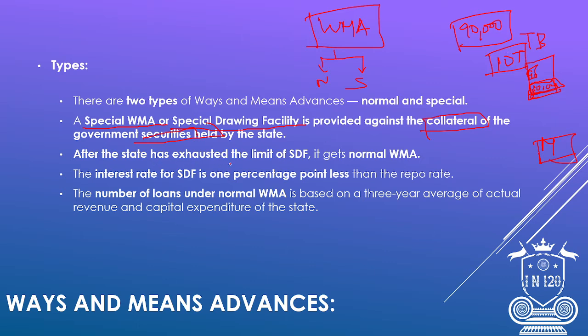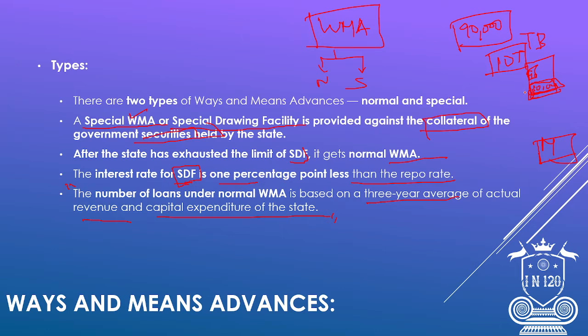Okay, after the state has exhausted the limit of the special drawing facility, SDF, it gets normal ways and means advances. The interest rate for SDF is 1 percentage point less than the repo rate. The number of loans under normal ways and means advances is based on the 3-year average of actual revenue and capital expenditure of the state. This is a norm. So if they are going to use the special drawing facility, then it will be 1 percentage point less than the repo rate.